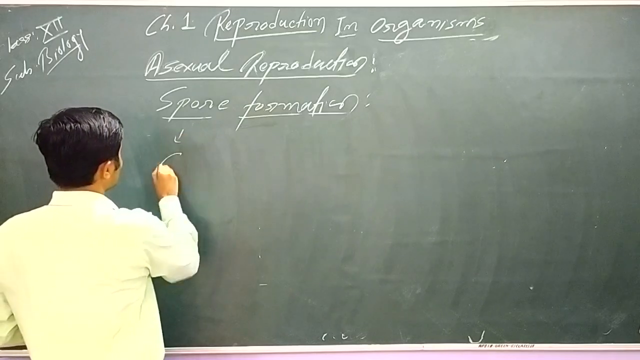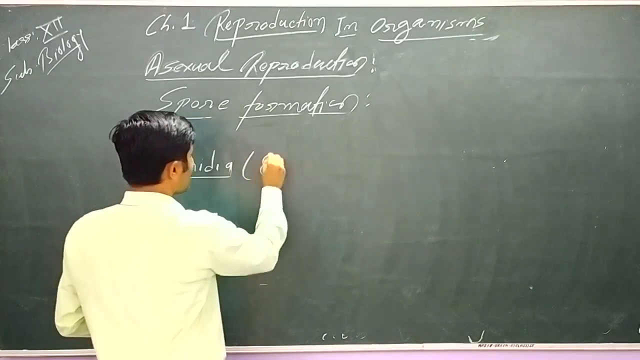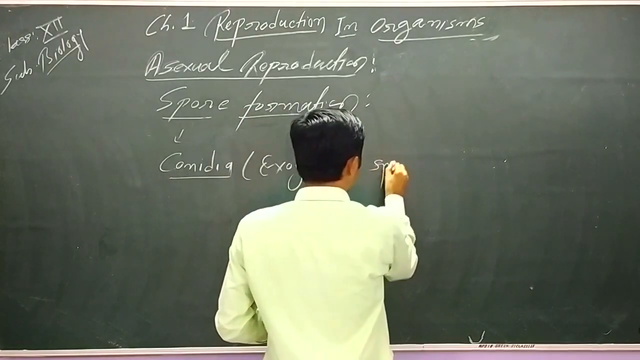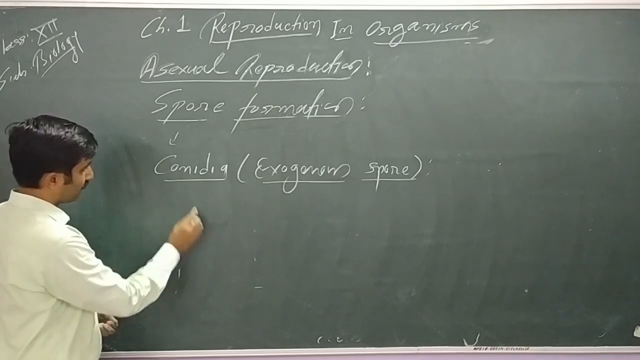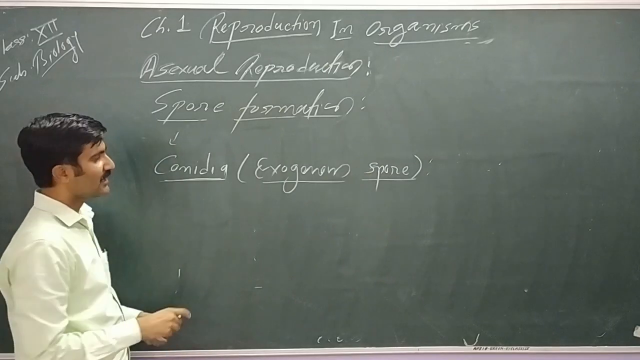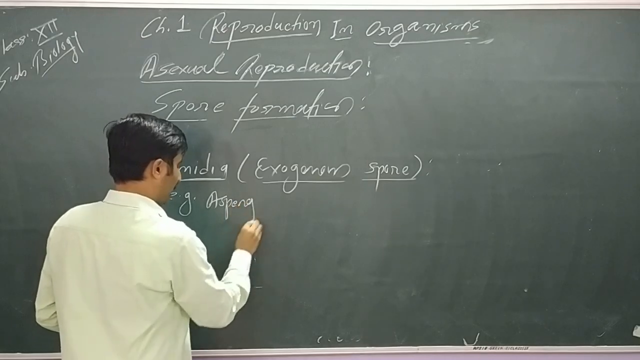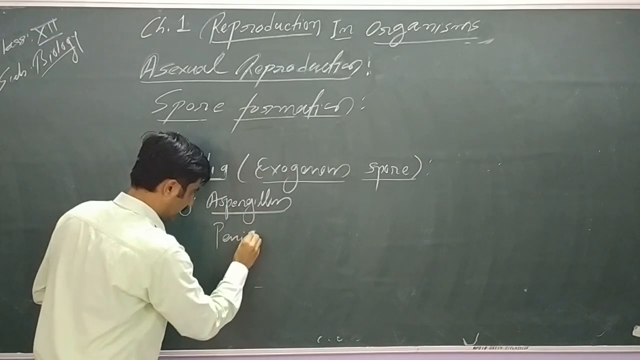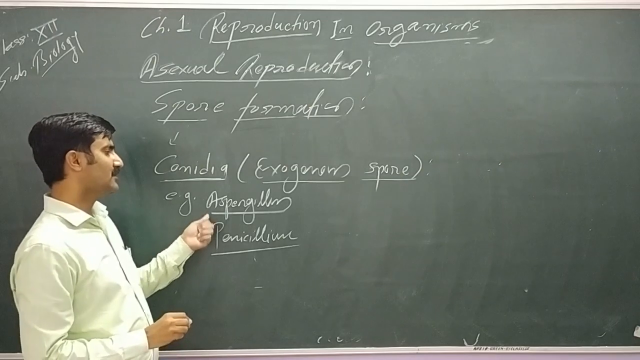So the next type of spores you can say is conidia. Conidia are what kind of spore? They are exogenous spores, which means they are exposed. So let's see. Conidia are generally seen in fungus. For example, we can take Aspergillus and Penicillium. Penicillium is the more important example. These all are fungi.